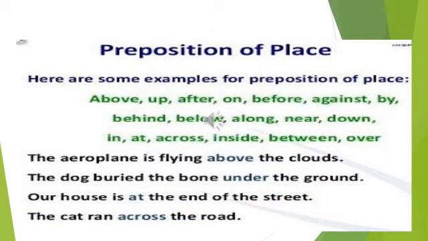Preposition of place. These types of prepositions are used to denote a particular point, to denote a place higher than a point, to denote a place lower than a point, and to denote a neighboring point. Here are some examples for preposition of place. Above, up, after, on, before, against, by, behind, below, along, near, down, in, at, across, inside, between, over. Now let's see its usage.